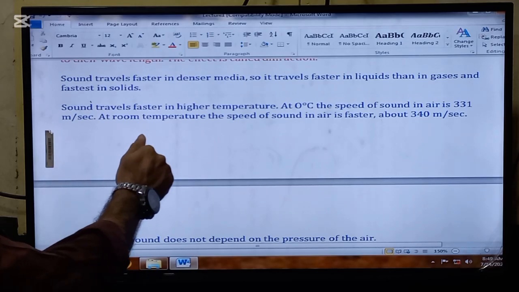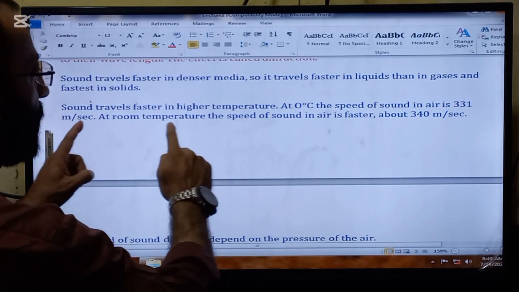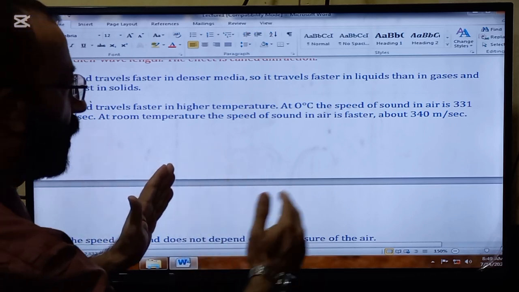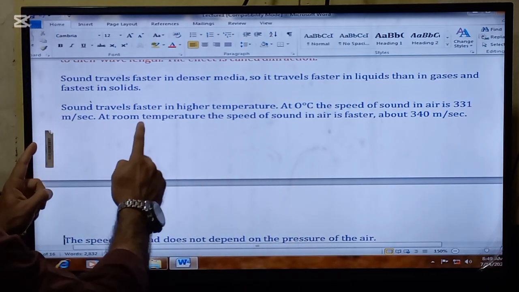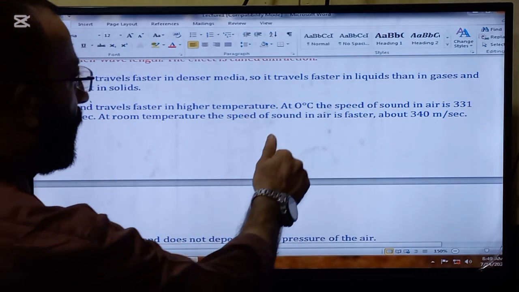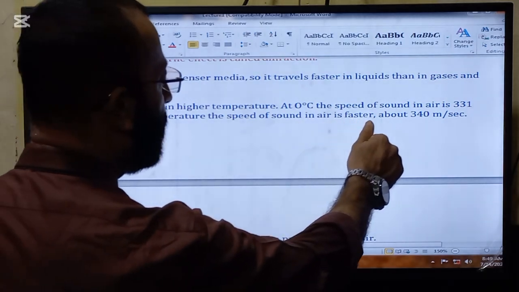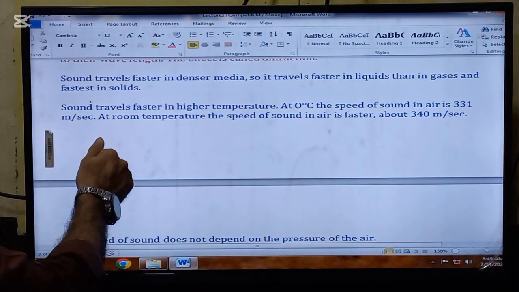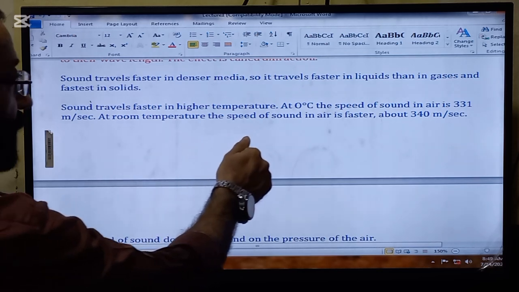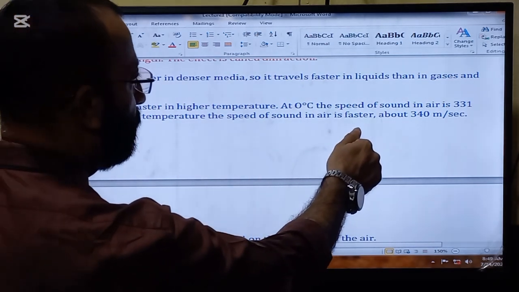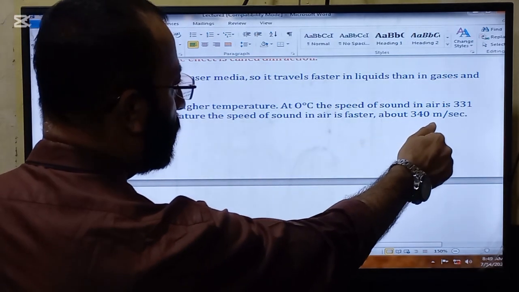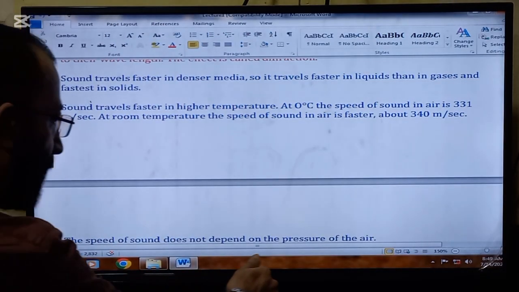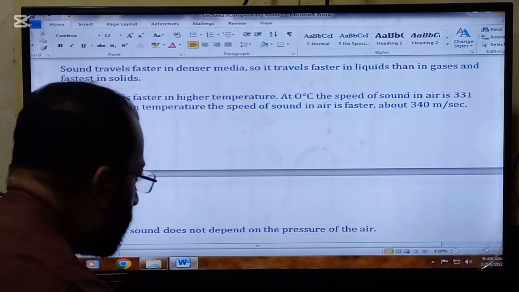Sound travels faster in higher temperatures. So this is another effect which affects the speed of sound. At 0 degrees C, the speed of sound in air is 331 meters per second. At room temperature, the speed of sound in air is faster, about 340 meters per second. The speed of sound does not depend on the pressure of the air.